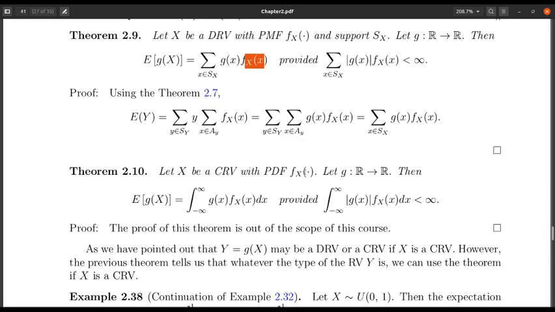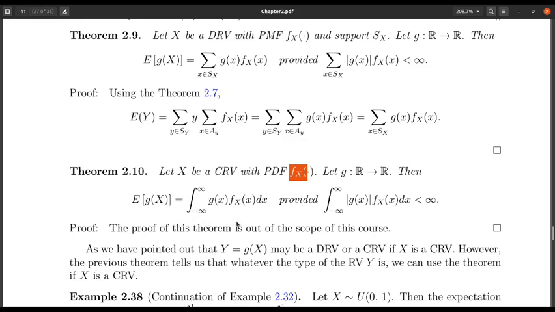Similar thing happens with the continuous random variable. If X is a continuous random variable with PDF f, then to find the expectation of g of X, I can write the integration from minus infinity to infinity of g of x times the density function of x dx, provided this integration is finite. Again, if this integration is finite, we say this expectation exists, and the value of the expectation is equal to this integration. If this quantity is infinite, then we say that this expectation does not exist. So the theorem is essentially the same: for the discrete case it is summation, for the continuous case it is integration.